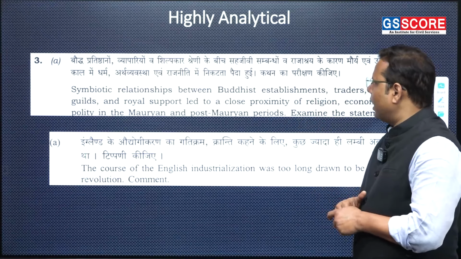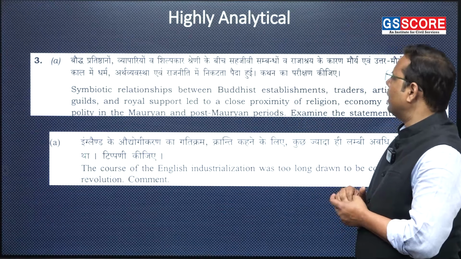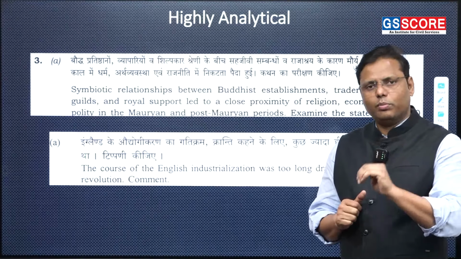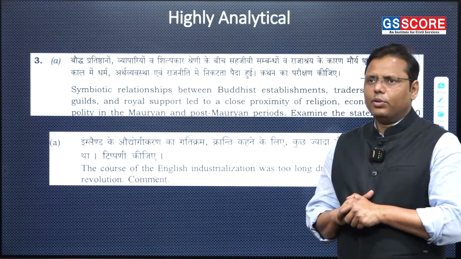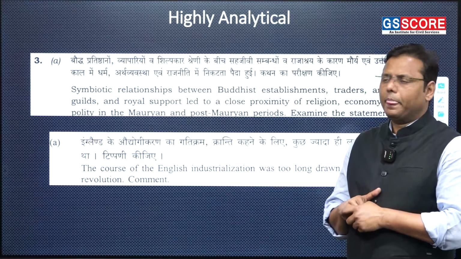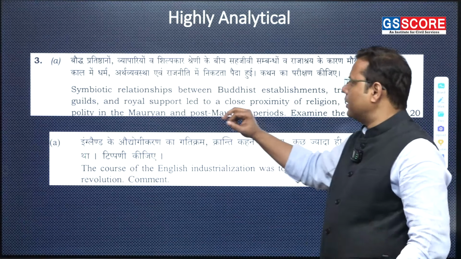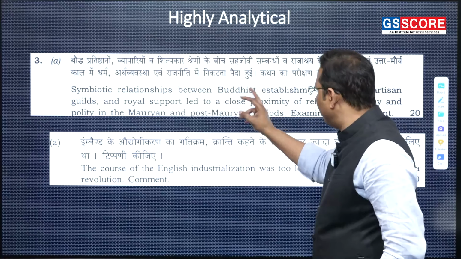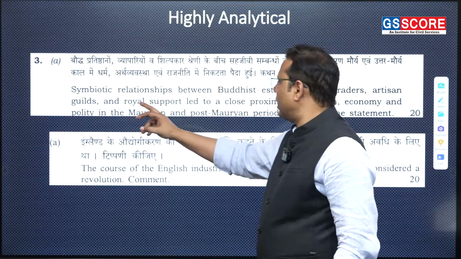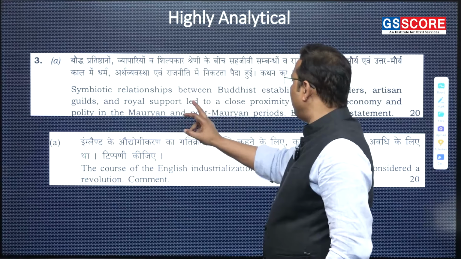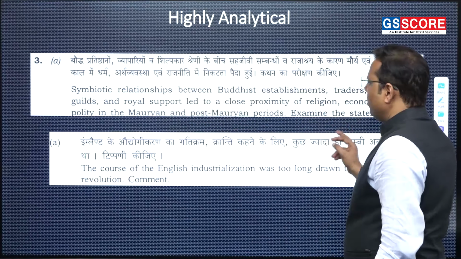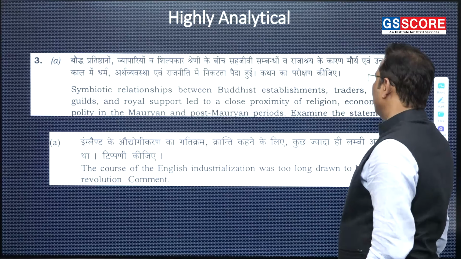There is another aspect I'll say, that is highly analytical. Now, there are certain questions which are highly analytical. They are also being included in the paper, and undoubtedly these are taken from some of the precise readings, I must say. Such as, look at one question: the symbiotic relationship between Buddhist establishments, traders, artisan guilds and the royal support led to a close proximity of religion, economy and polity in the modern and postmodern period.